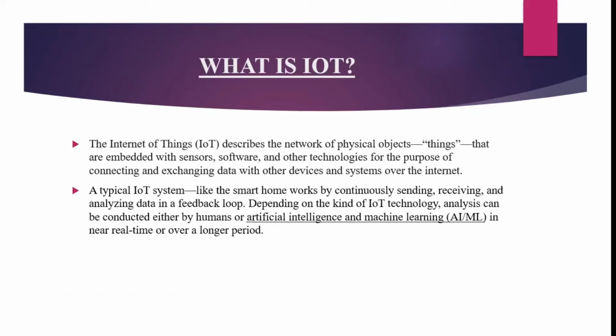What is IoT? The Internet of Things describes the network of physical objects, things that are embedded with sensors, software, and other technologies for the purpose of connecting and exchanging data with other devices and systems over the Internet. A typical IoT system with a smartphone works by continuously sending, receiving, and analyzing data in a feedback loop. Depending on the kind of IoT technology, analysis can be conducted either by humans or by artificial intelligence and machine learning in near real time or over a longer period.